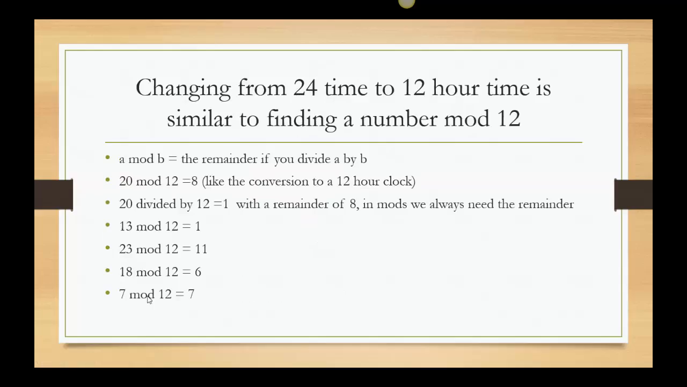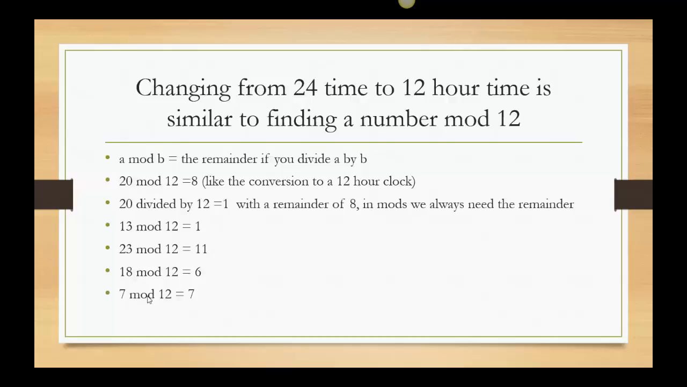All right, so changing from 24-hour time to 12-hour time is similar to finding a number mod 12. So here's where I want to introduce this definition of mod. So take it really slow because this is completely new. A mod B, this is how I'm going to say it. So A mod B is the remainder if you divide A by B. Okay, so look at this.